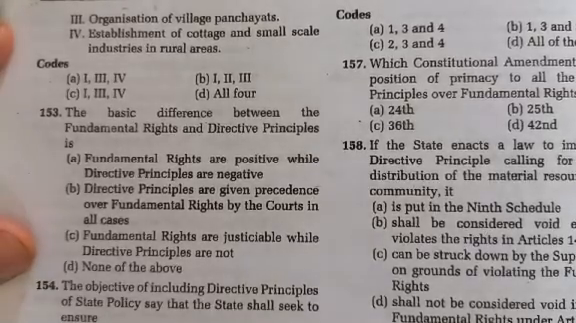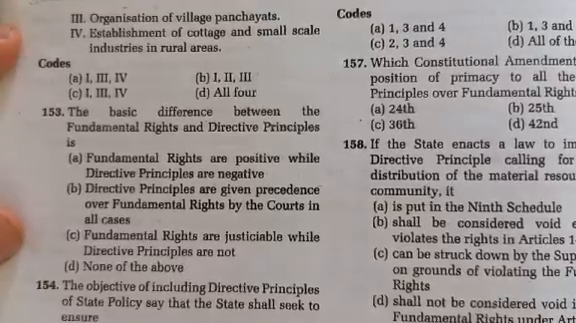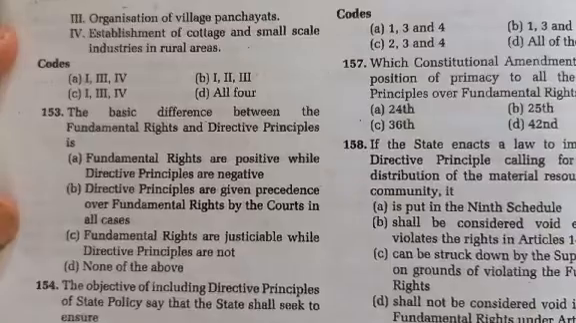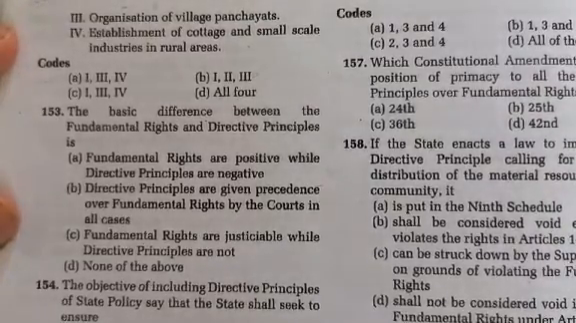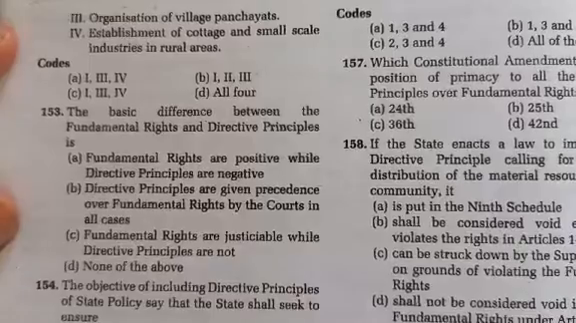So the correct answer is option D. All four are correct. The basic difference between the fundamental rights and directive principles is, the correct answer is option C. Fundamental rights are justiciable while directive principles are not.